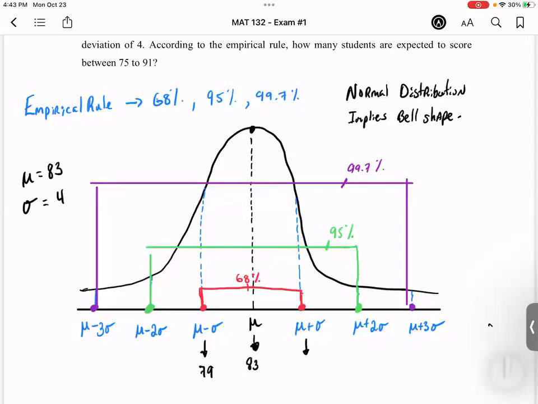Now, similarly, if I went 1 standard deviation above this mean, what would it be? No, we're going above the mean. So it's 83 plus 4. Sorry. 87. Okay. Now, what happens when I go 2 standard deviations below the mean and 2 standard deviations above the mean? This is going to be 75. And if you're 2 standard deviations above the mean, it's 91. And now if you're 3 standard deviations below, 71. And 3 standard deviations above is 95.